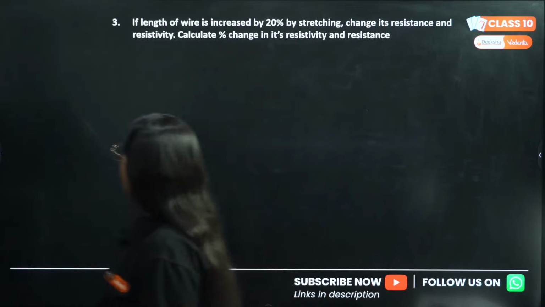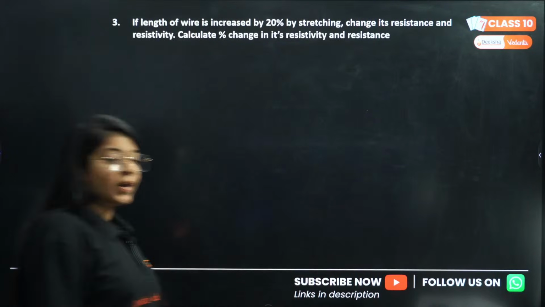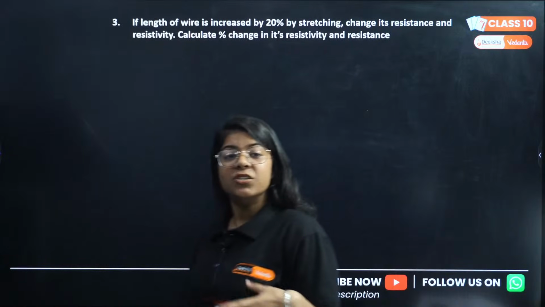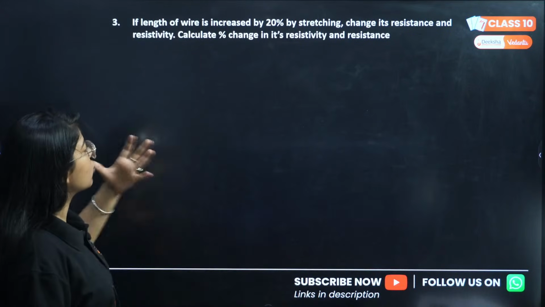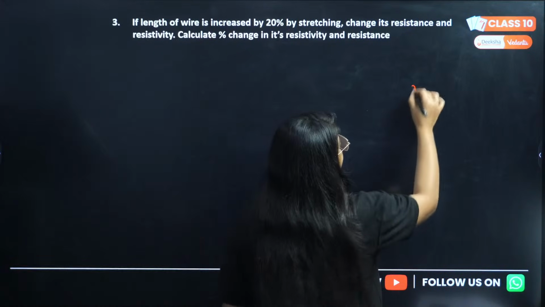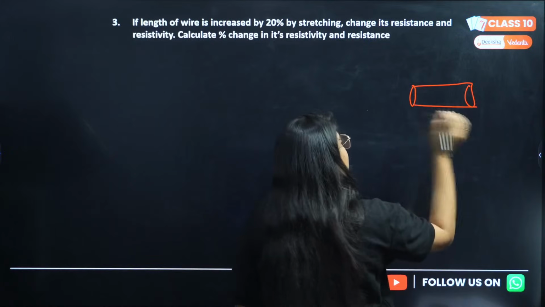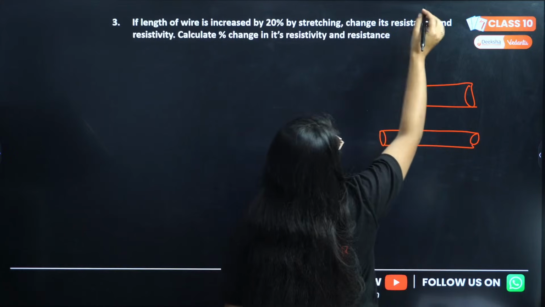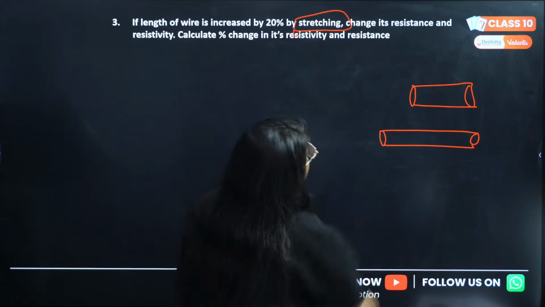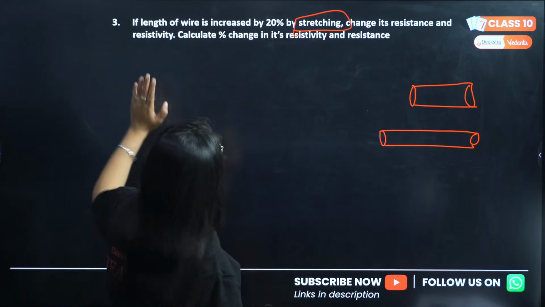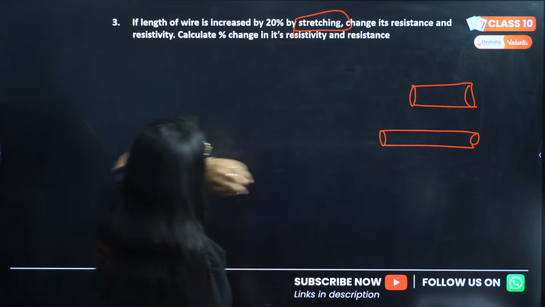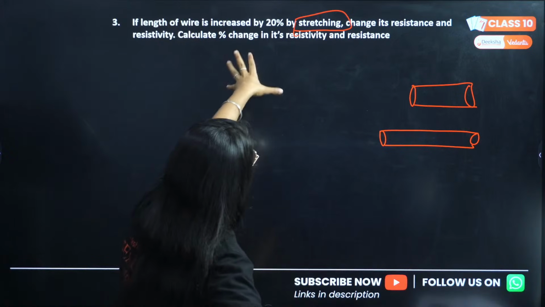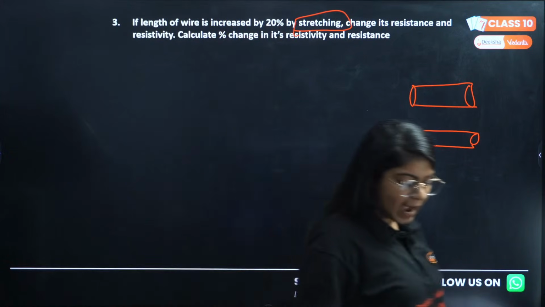Correct? Next question. Now a very good question starts. If the length of a wire is increased by 20% by stretching. So we had a wire, this is my wire. We increased its length by stretching. This word stretching is very important. By stretching, its resistance and resistivity change. Calculate the percentage change in its resistivity and resistance.